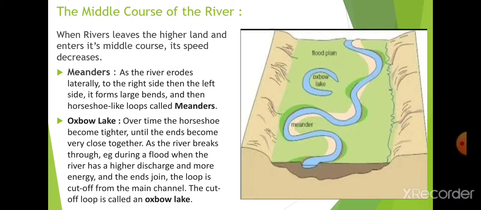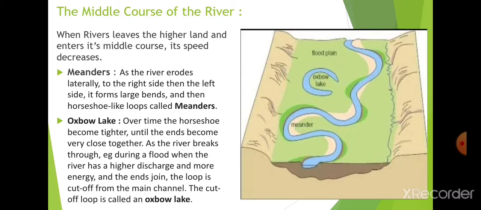So why is it considered an oxbow lake? It is just because of the shape of the ox and the horse, their foot. You can observe the feet of the horse and the ox. It's similar to that. That is why it is considered an oxbow lake. So the oxbow lake was part of the river previously as a meander.